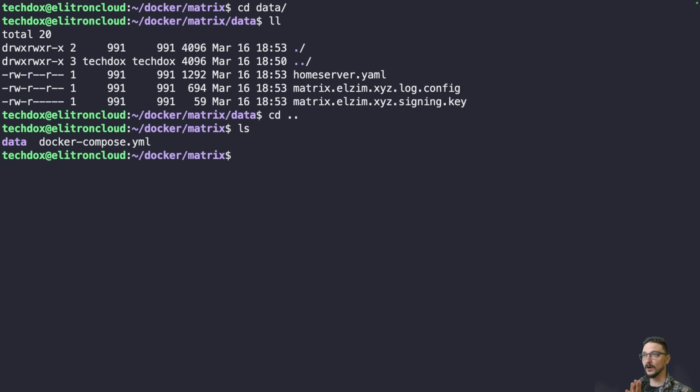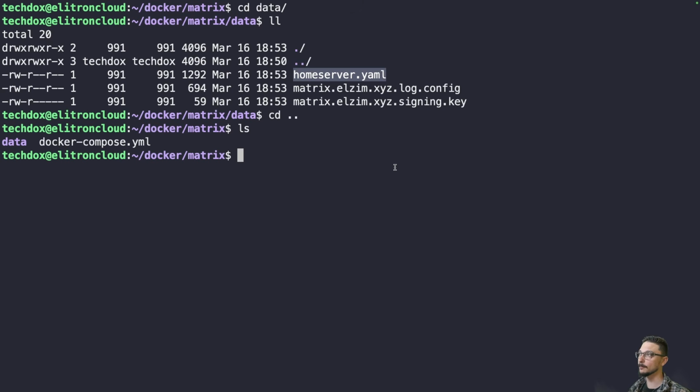So we've got the data directory, we've got our Docker Compose. I hope so far it's been pretty straightforward. Now, right now, if we were to deploy this Docker Compose.yaml, we would spin up our Matrix server, we'd be able to connect to it locally, and we'd see that it was running. But the thing is, we won't have a user, and also, if we wanted to invite people, they wouldn't be able to create accounts because by default, account registration is disabled.